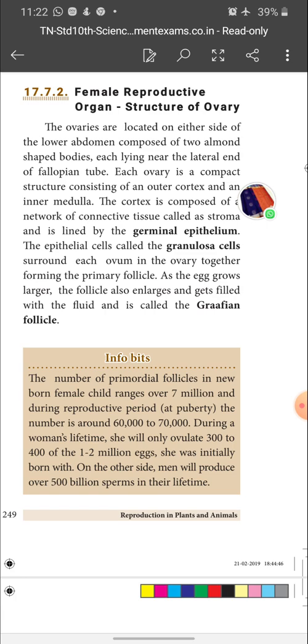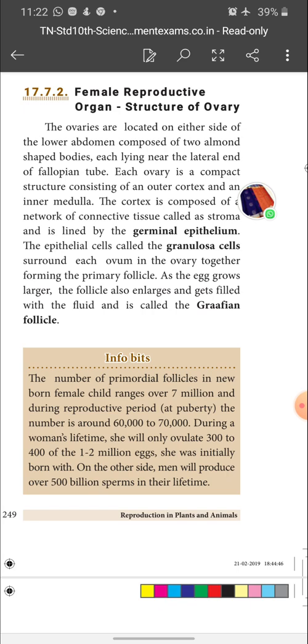Okay, children, let's see the structure of the ovaries. Each ovary is a compact structure. It consists of two regions: one is the outer cortex and the other is the inner medulla. What about the cortex and medulla? The cortex is composed of a network of connective tissue called stroma, and it is lined by a germinal epithelium. Then the epithelial cells are called granulosa cells.